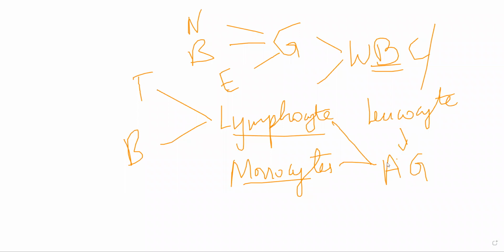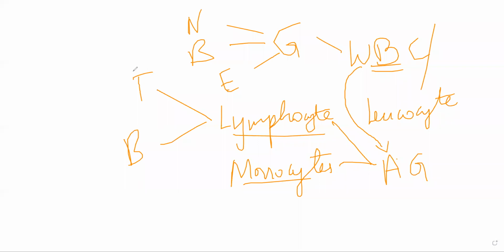This is the basic classification of WBCs. I hope you remember this. Leukocyte and WBC are the same thing. Please do not get confused between them. WBCs are classified into granulocytes and agranulocytes. Agranulocytes will include lymphocytes and monocytes, in which you will have T cells and B cells.